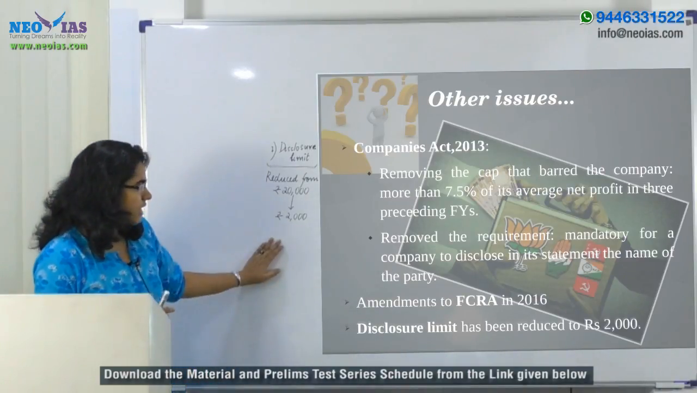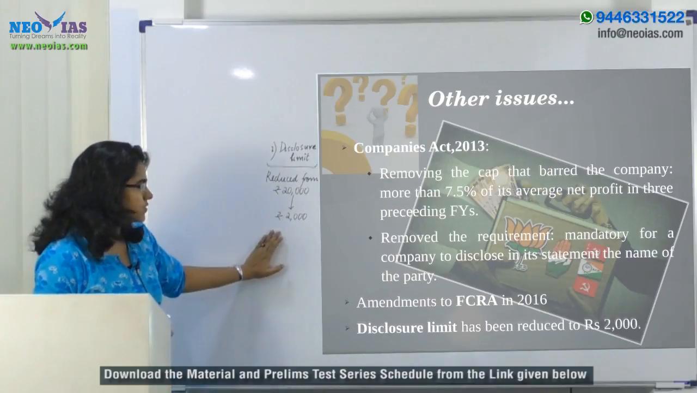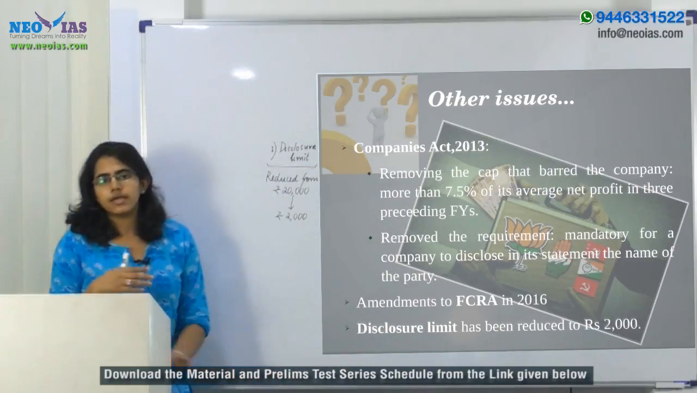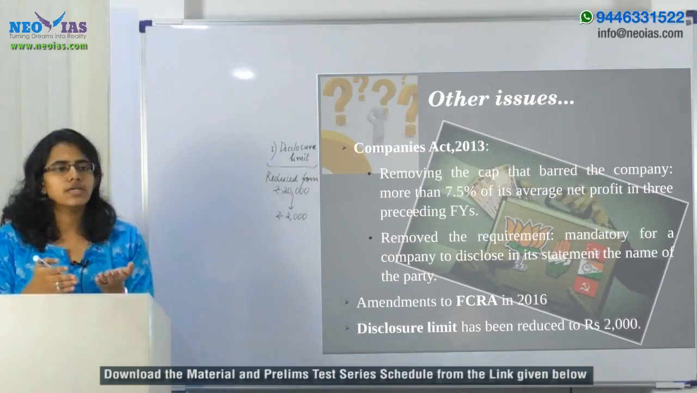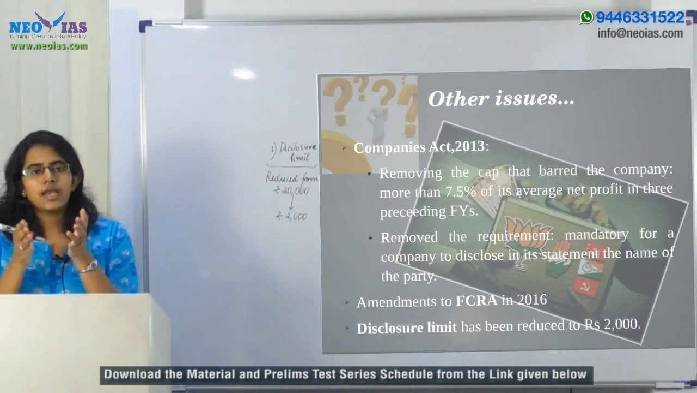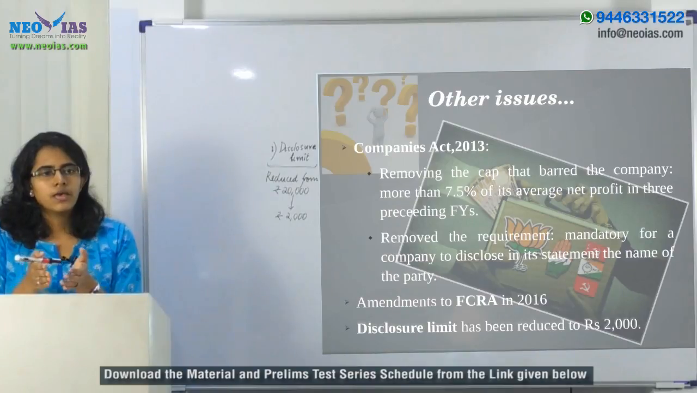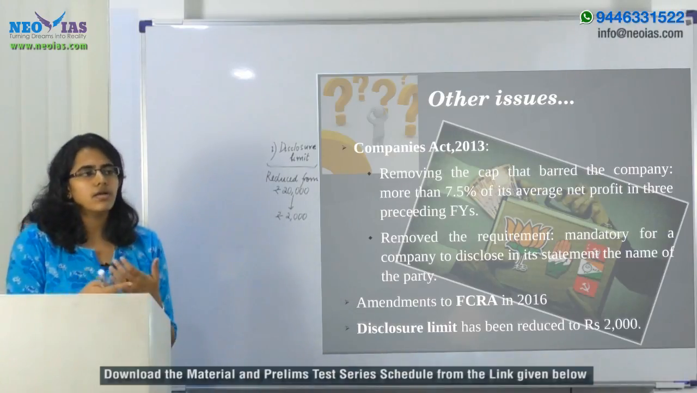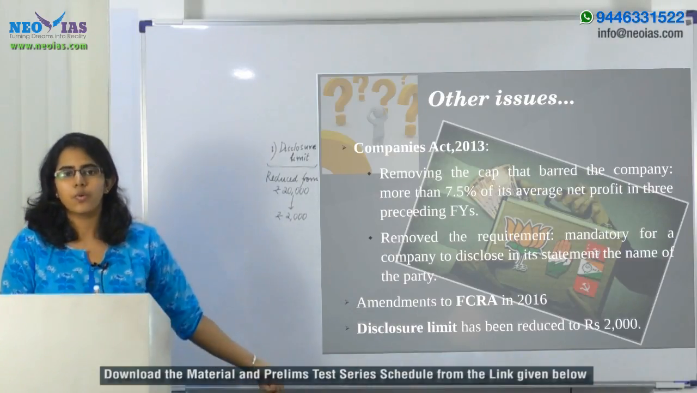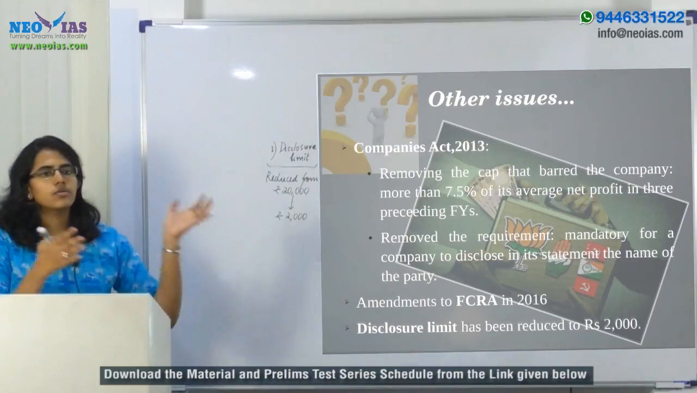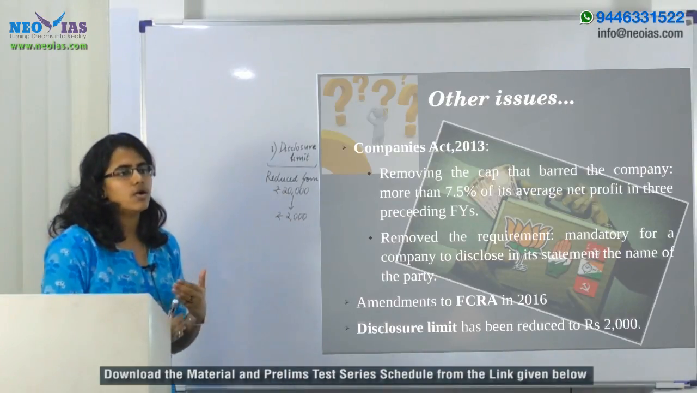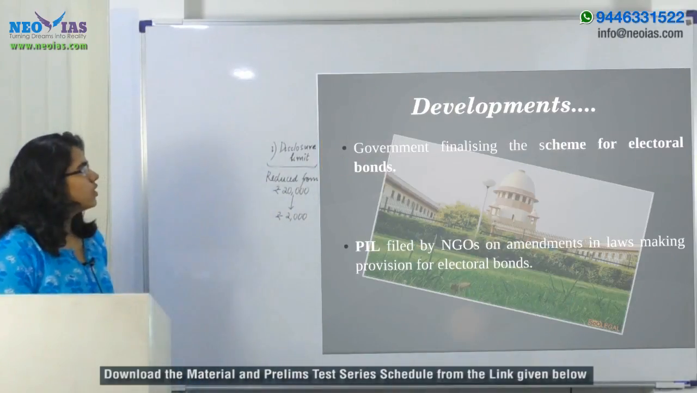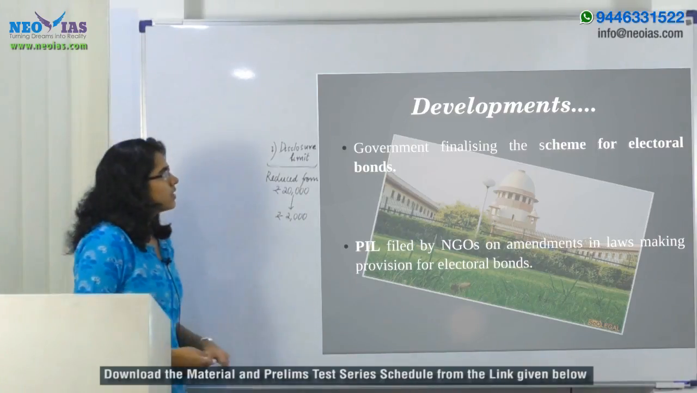Now, I initially mentioned the disclosure limit being reduced to about 2,000. So what is the criticism in regard to this particular reduction in rupees? Earlier it was 20,000, but most of the funding used to be received in amounts less than rupees 20,000. So reducing it to about 2,000 means it will make it difficult for the political parties, but it is not impossible for them to make use of this loophole. So that is in regard to the various criticisms of the electoral bonds and the disclosure limit reduction.